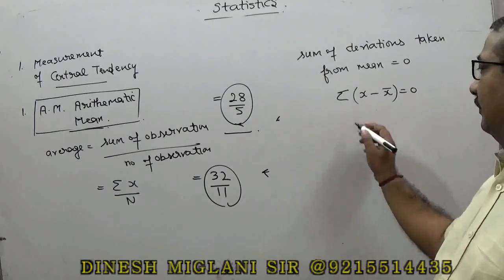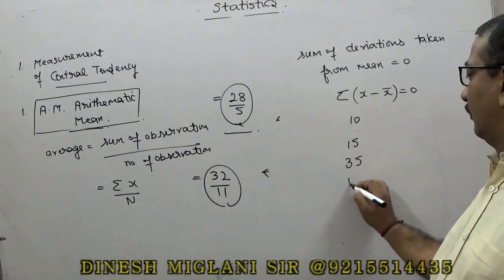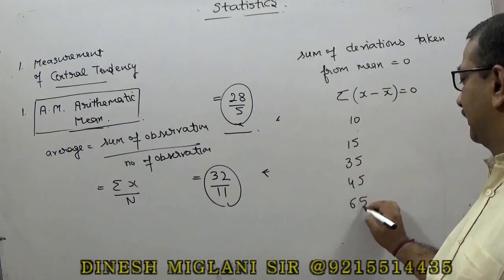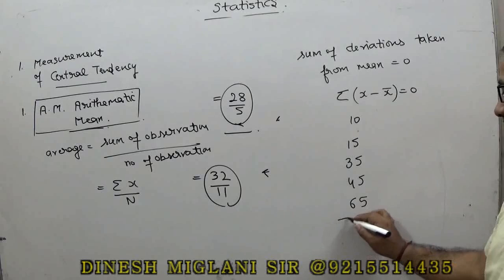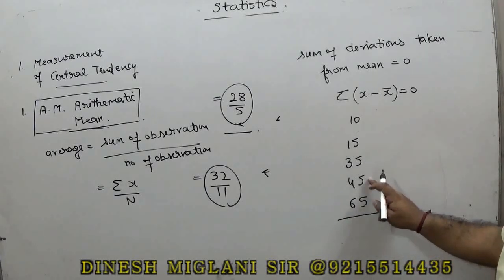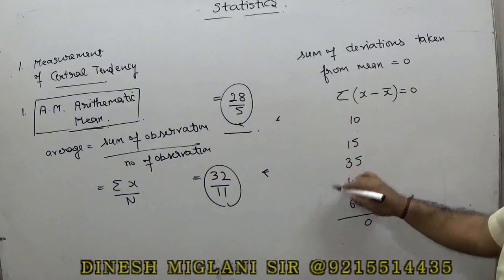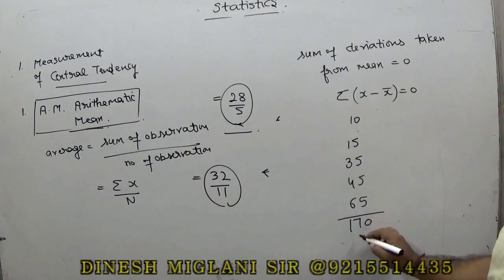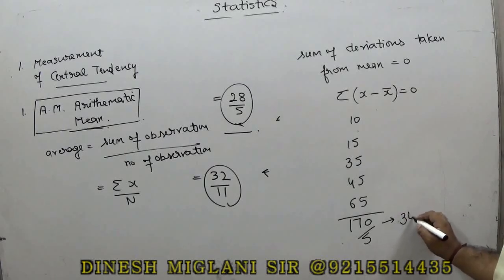Suppose we have 5 terms: 10, 15, 35, 45 and 65. If I find the mean of these 5 terms, I add all of them: 5, 5 is 10, 5 is 15, 5 is 20... the total comes to 170. Divide by 5, so that would be 34.